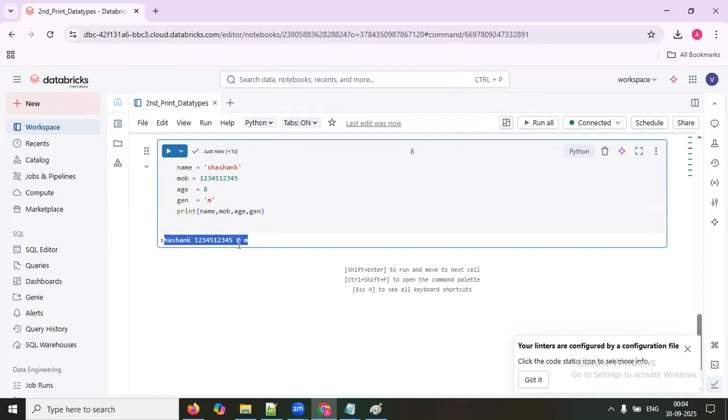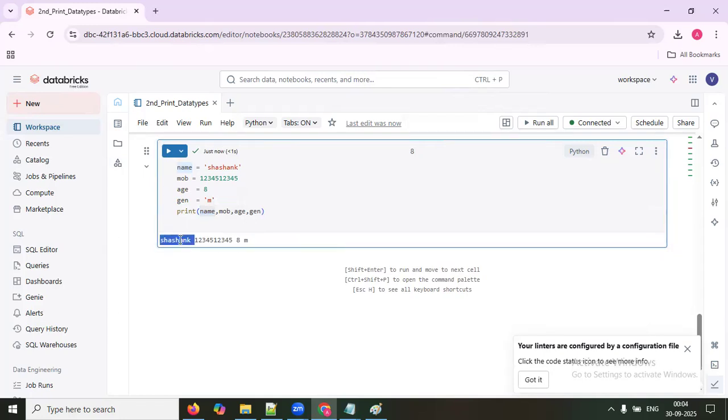Hey, what is this one, Arjun? It is printing, but there is no proper meaning. I'm not able to read properly. Hey, what you want? I want to say, hey Shashank, you are a male and 8 years old. This is your mobile. You should give some kind of text message. You are getting the data from these variables, and for that you want to add some extra information.